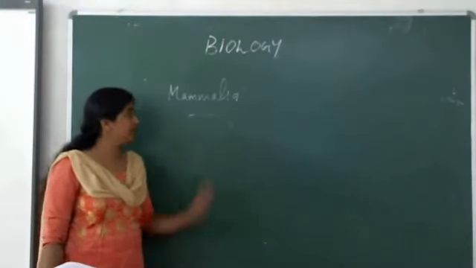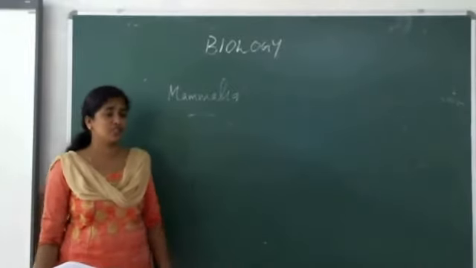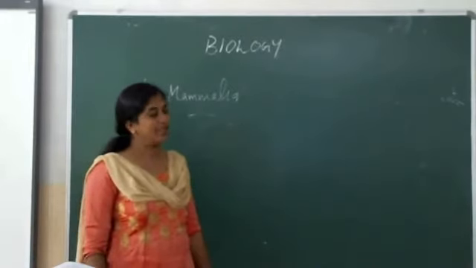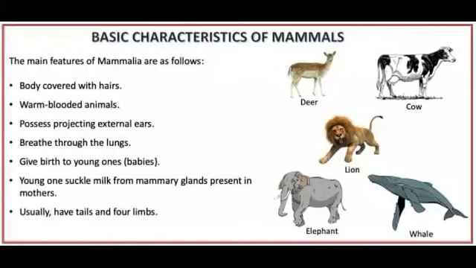Then next, about mammalia. Can you guess the characteristics of mammalia? Okay, I will explain. Mammals are the most evolved animals of the animal kingdom. Their body is divided into head, neck, trunk and tail. They have movable eyelids.